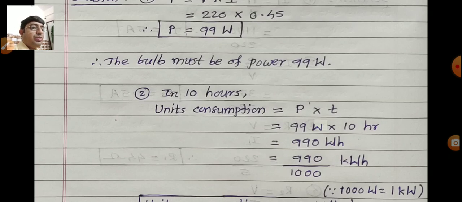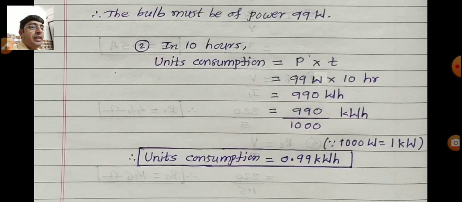To convert into kilowatt hour, divide by 1000, because 1000 watt means 1 kilowatt. So 990 divided by 1000. After calculation, you get the answer: units consumption is equal to 0.99 kilowatt hour. That is the answer.